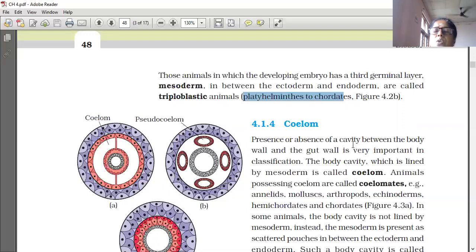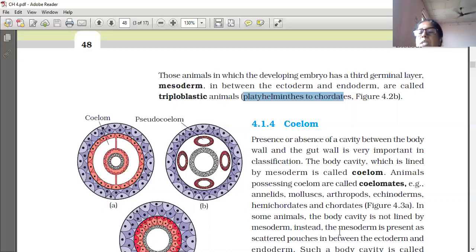Now see the theory. Presence or absence of a cavity between the body wall and the gut wall is very important in classification. The body cavity which is lined by mesoderm is called the coelom. Animals possessing coelom are called coelomates. Examples: annelids, mollusca, arthropoda, echinodermata, hemichordata, and chordata. Don't be afraid. All this we are going to learn in this lesson, the different phyla, so don't take tension.